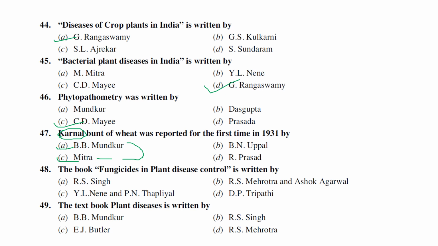If you see the literature, both names will appear, Tilletia indica and Neovossia indica. But Tilletia indica was given by Mitra only, in 1931, whereas the genus Neovossia was given by B.B. Munkur. In kernel bunt of wheat, the infected peels generally have a fishy kind of smell that we can observe.